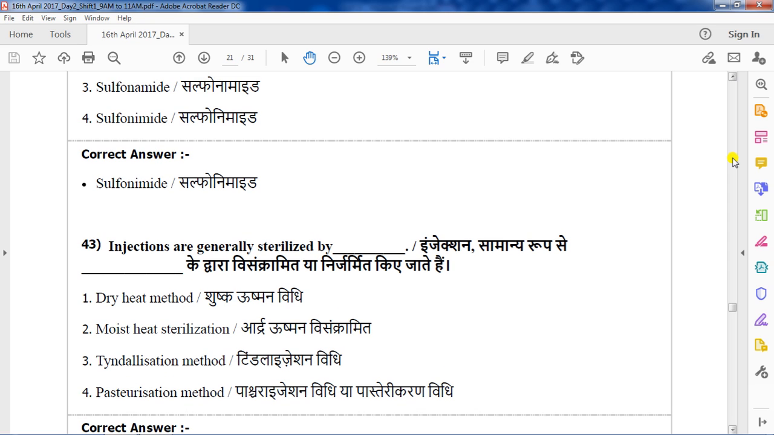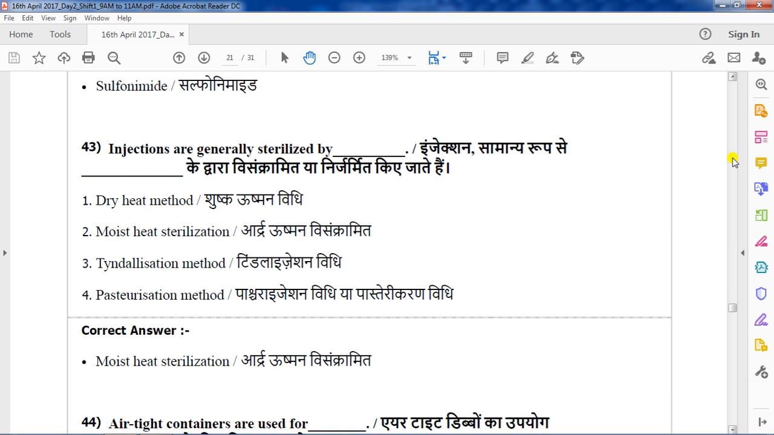Injections are generally sterilized by. These questions came from pharmaceutics. Options are dry heat method, moist heat sterilization, tyndallization method, pasteurization method. The correct answer for this question is injections are generally sterilized by moist heat sterilization. Option 2 is the correct answer. Pasteurization method, we know that it's used for the sterilization of milk.